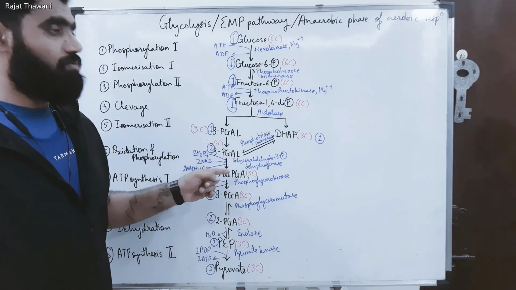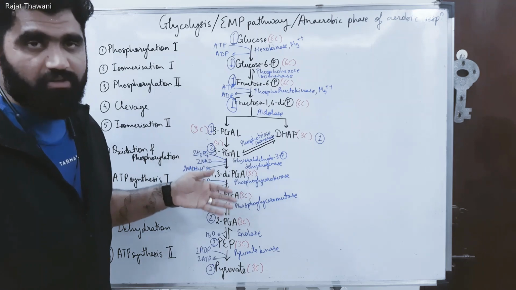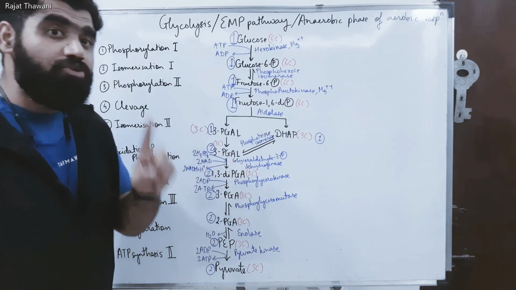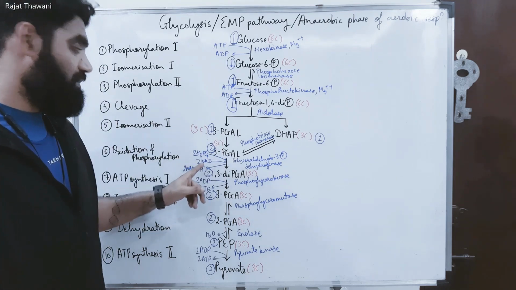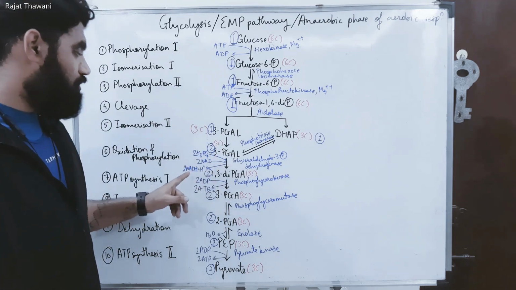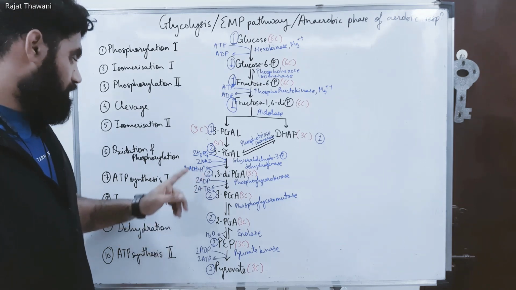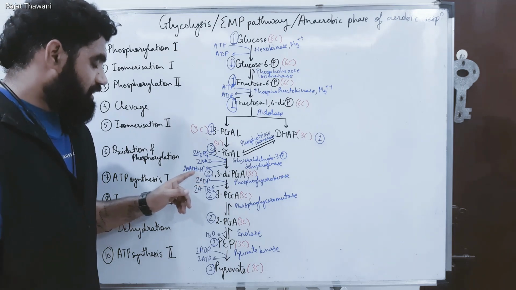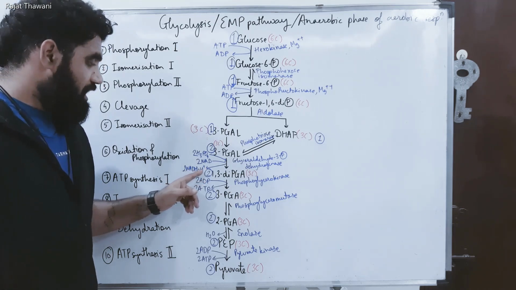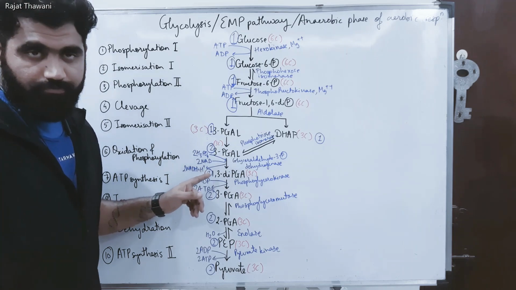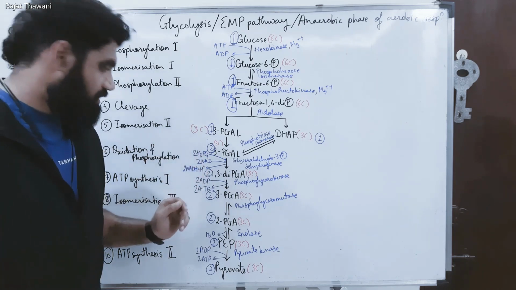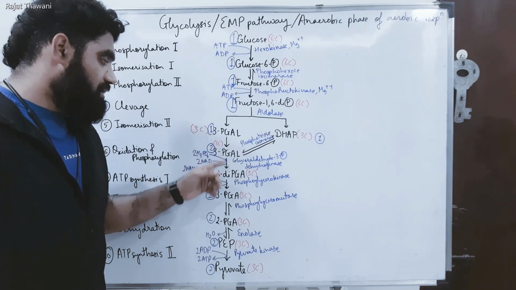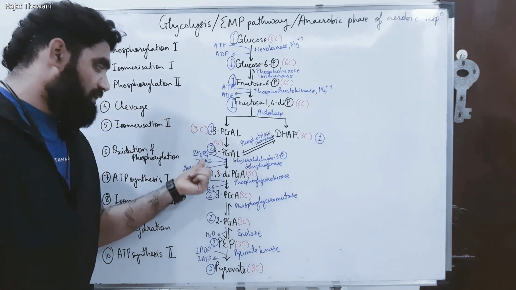Because of this conversion, what exactly took place? Oxidation, that is removal of hydrogen. That hydrogen which was removed will now be accepted by the hydrogen acceptor, that is NAD. NAD accepts that hydrogen, resulting in the formation of NADH plus H plus. In many books it is written as NADH2 also, but actually the attachment is NADH, a single H attached, which further attaches with H plus with a partial bond. Therefore, we write it separately as plus H plus. However, one molecule of 3-PGL releases 2 hydrogens, which is accepted by 1 NAD.